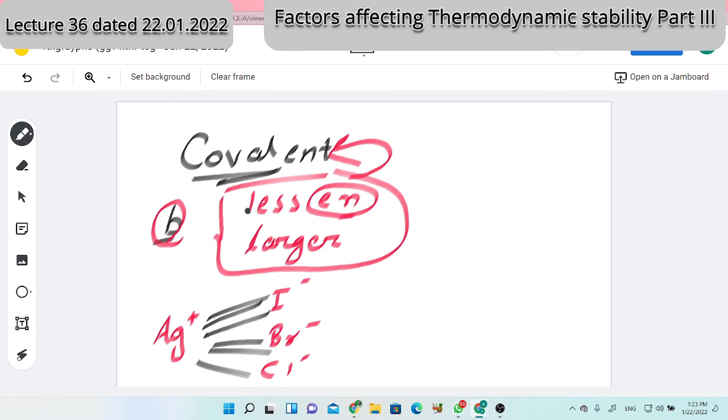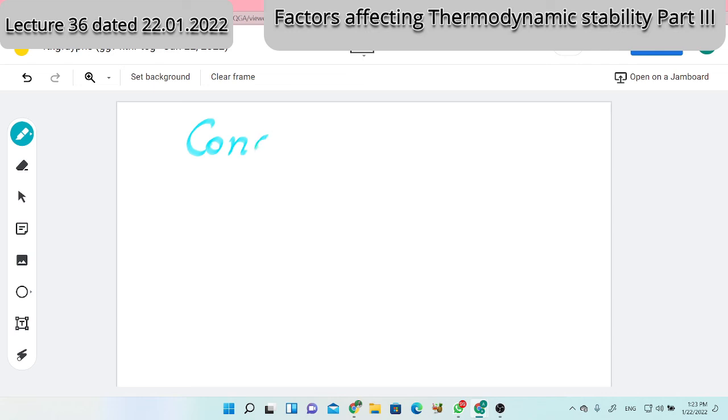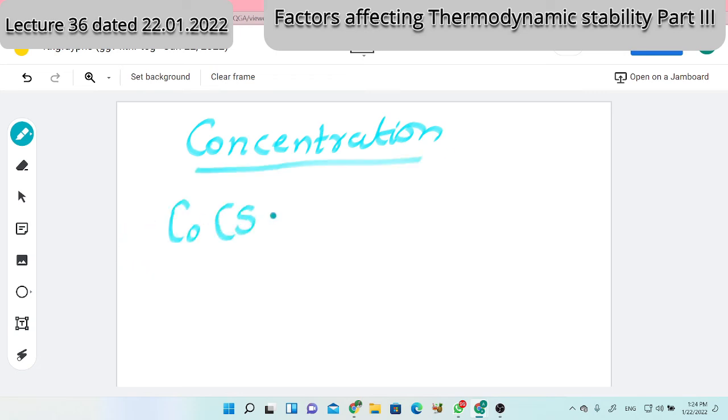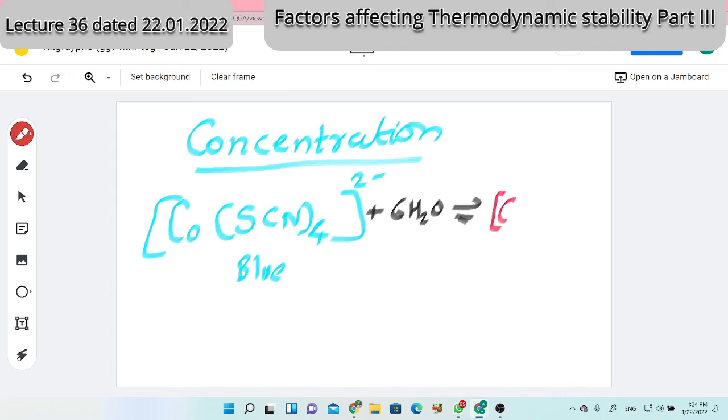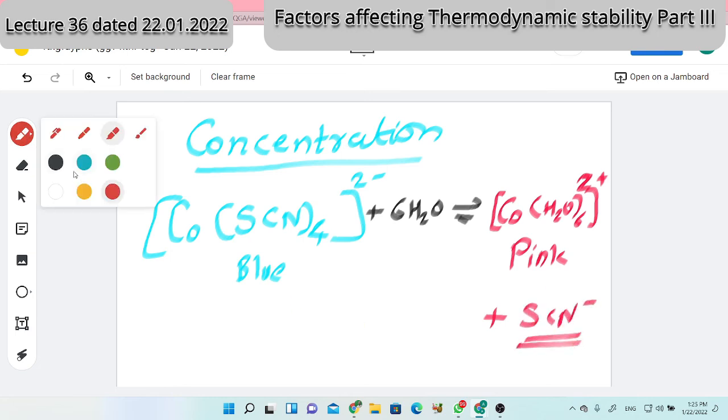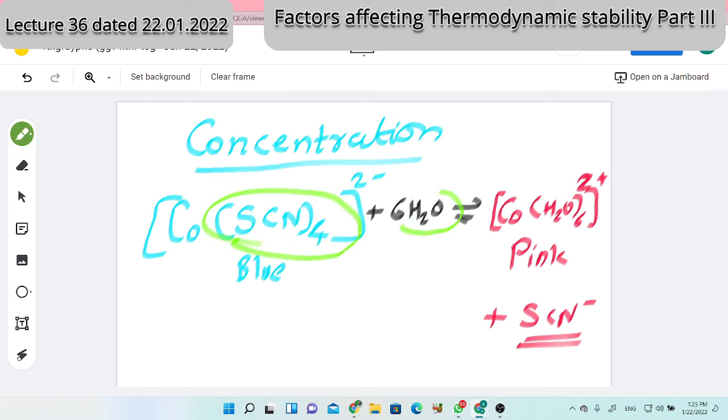The next point is concentration. Let me complete that point and we will conclude today's lecture. Not only the category of the ligand, but the concentration of the ligand also matters. It is an interesting phenomenon. Just for example, the cobalt thiocyanato complex, Co(SCN)4 2 minus, is blue in color, and if I add water, it will form the complex Co(H2O)6. What should be the charge on the metal ion here? It is 2 plus and its color is pink. The thiocyanate ions are displaced. Here two ligands are there: one ligand is thiocyanate, the other ligand is aqua, or water.